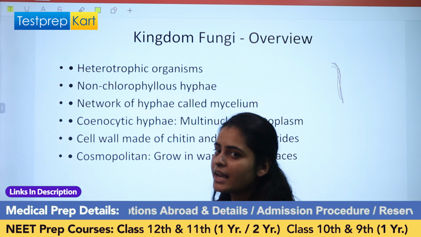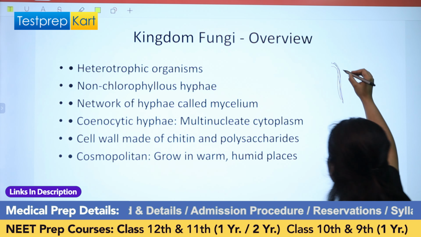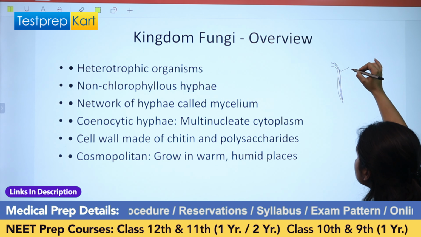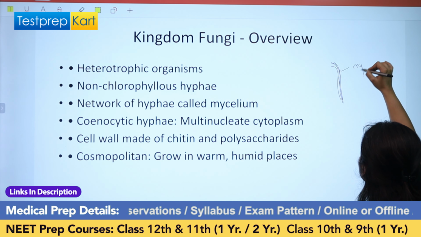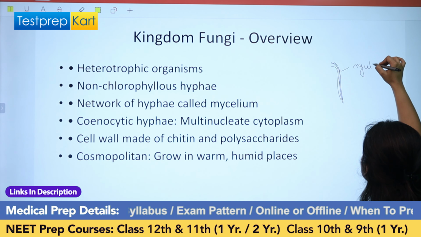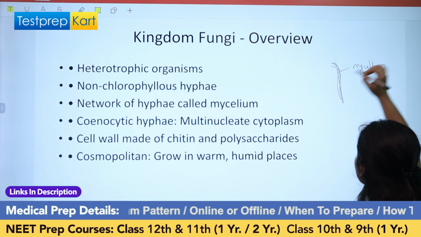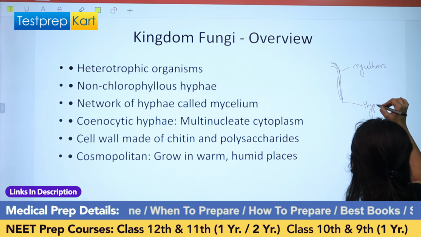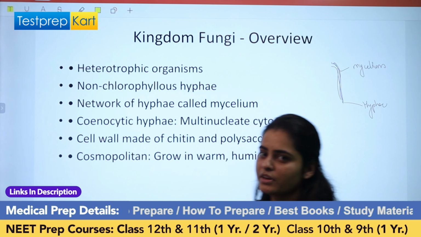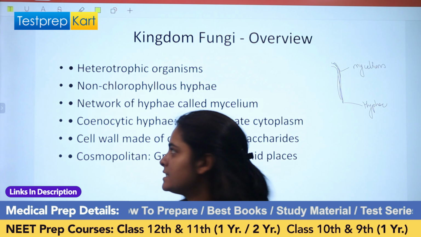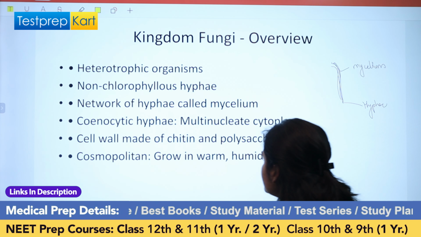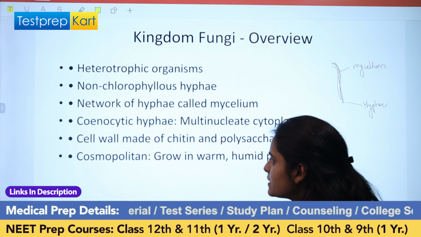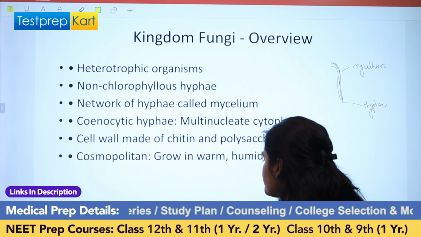A single thread-like structure is known as a hypha, and the complete network of multiple hyphae is known as mycelium. The mycelium is multinucleated, that means they have multiple nuclei, which is also known as syncytic hyphae.